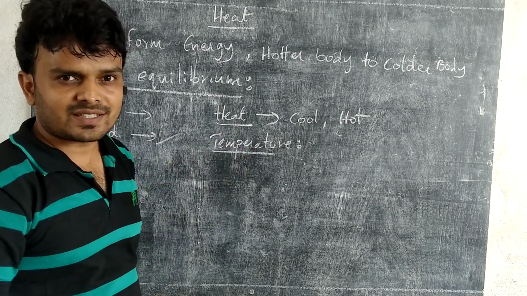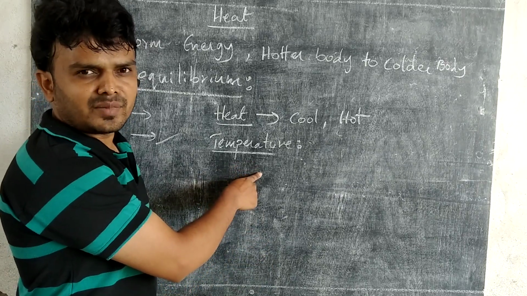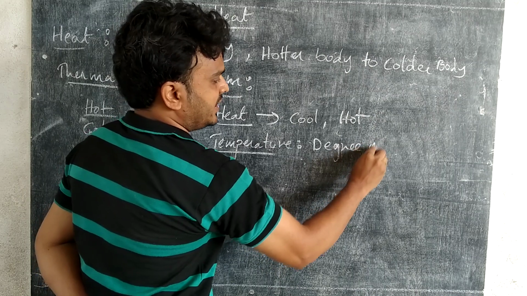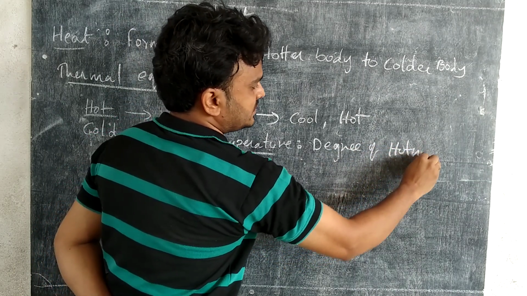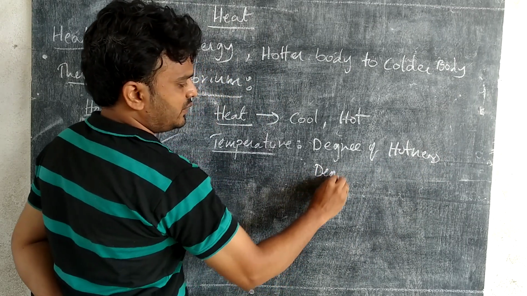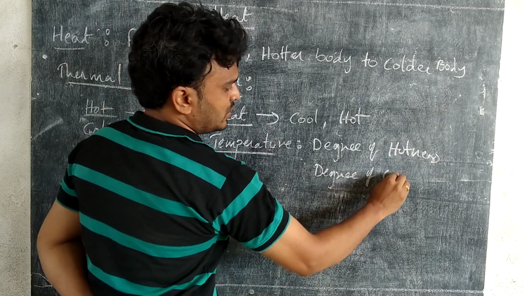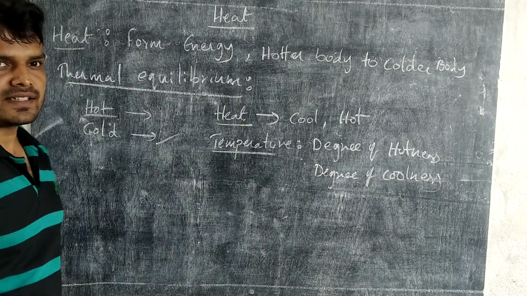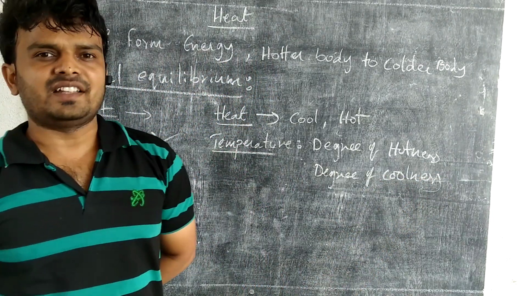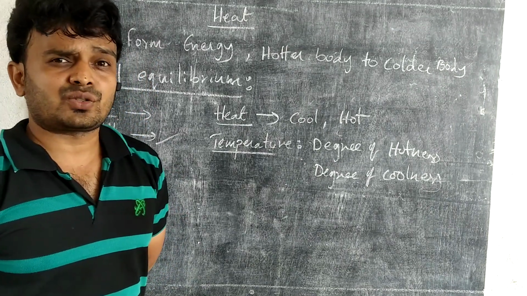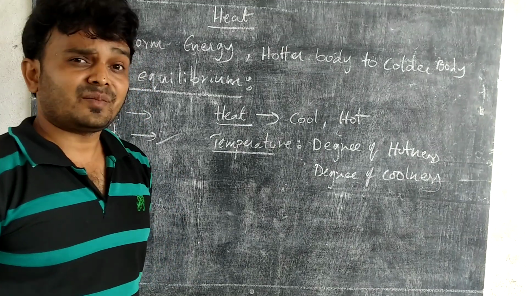So what is meant by temperature? Temperature is nothing but the degree of hotness or degree of coolness. Heat is a form of energy, just energy, and it describes whether the object is cool or hot. Then what is temperature?